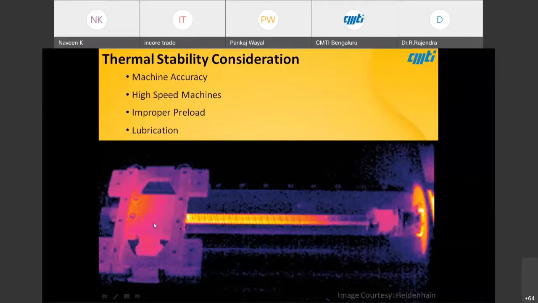Below on the slide there is a nut where again the temperature is very high, and also in the end bearing blocks, due to contact bearings, the temperature is going to rise. So we have to control it. Improper lubrication, insufficient lubrication, or excessive lubrication can also result in temperature rise.